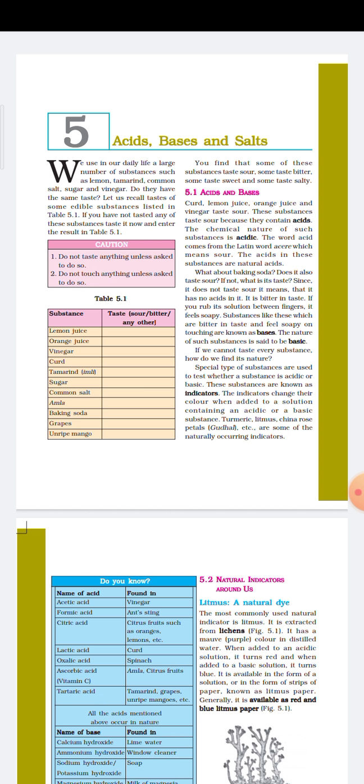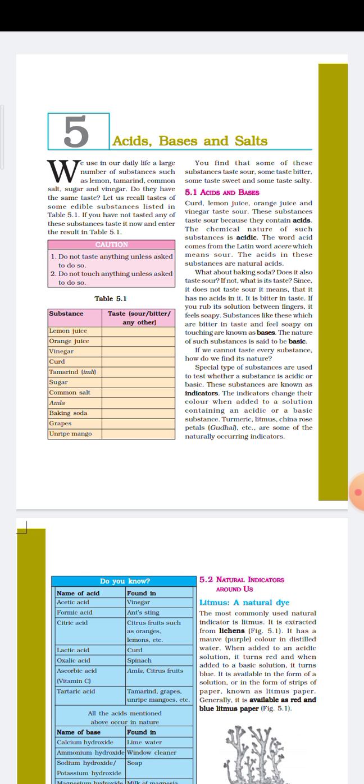As we cannot taste each and every substance, a special type of substances is used to test whether a substance is acidic or basic. That's why a special type of substances is used to test or identify whether a particular substance is acid or base, and that type of substances are called what?